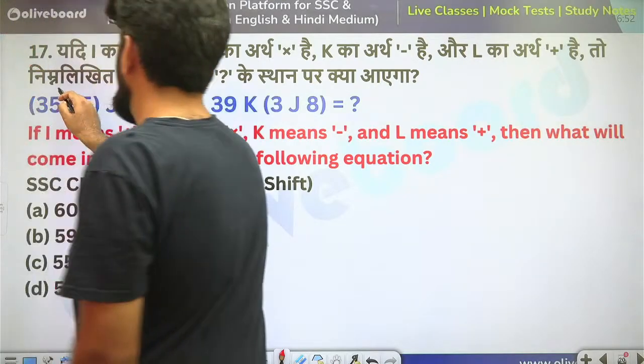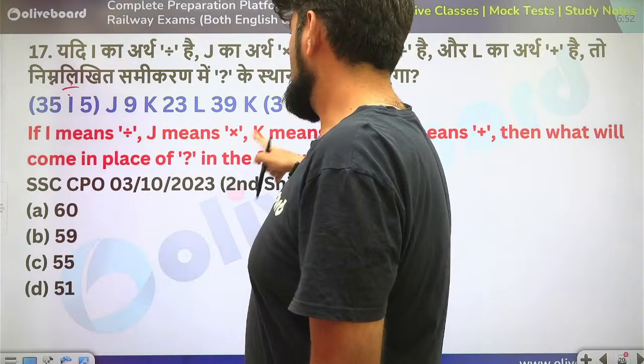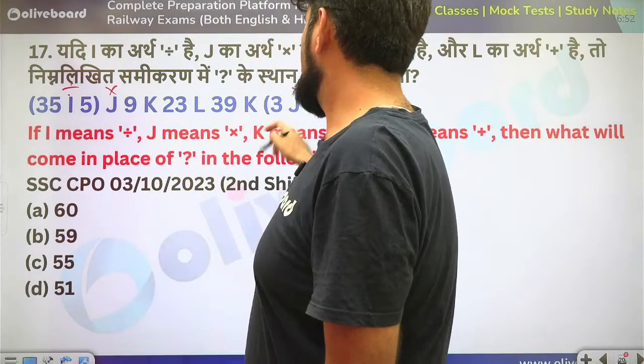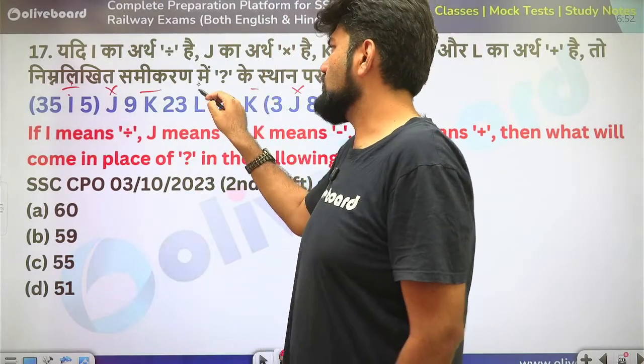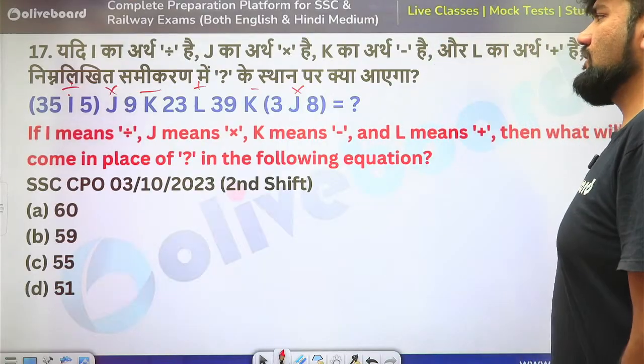I means divide, J means multiply, K means minus, L of course means plus. What will come in the place of the question mark?